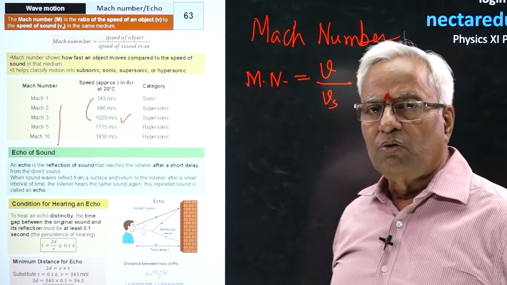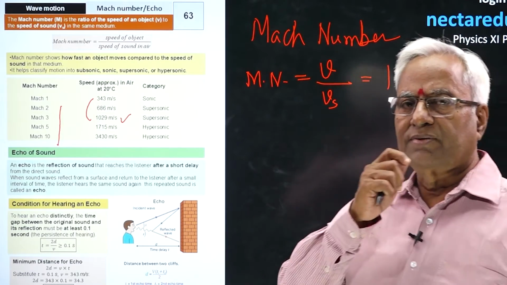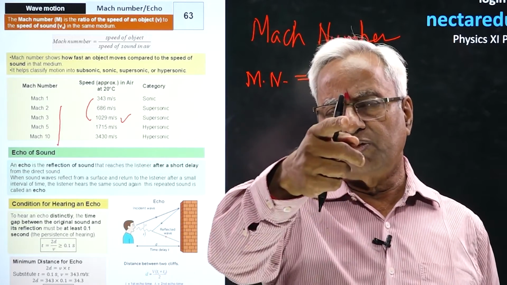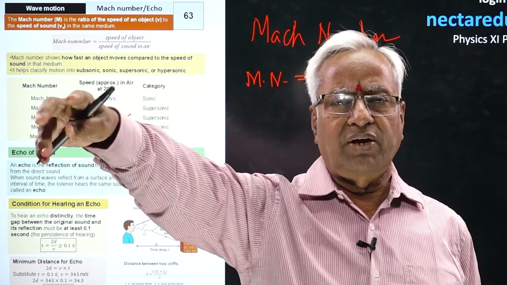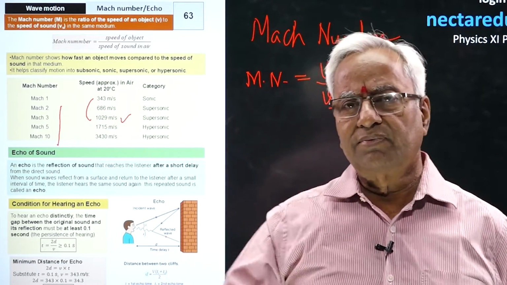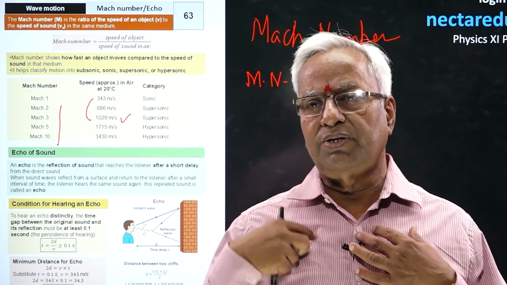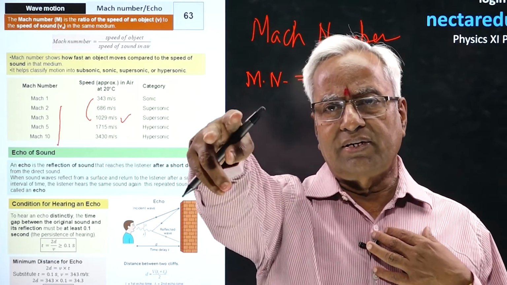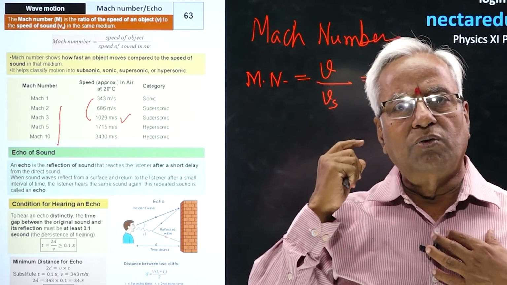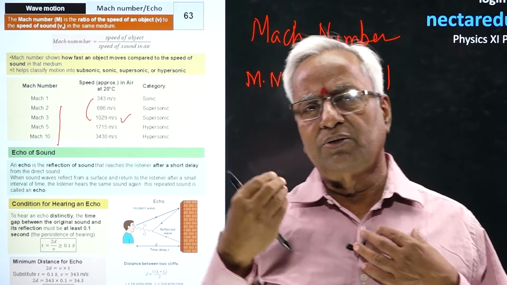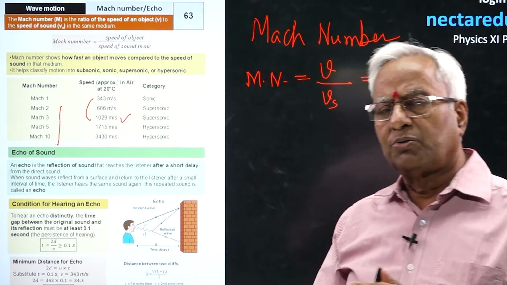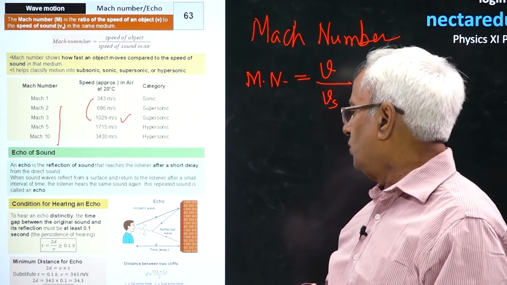Now, what is echo? Echo is the reflecting sound. I am speaking something, and suppose you are standing near a wall. My voice will reach you directly, and if it is reflected from the wall, that will also reach you and me as well. I am the source of sound. I am speaking. The voice goes to the reflector and returns back to my ears. This will be known as echo. Echo means the reflected sound heard by the source himself. If the reflected sound is going back to the source, this will be known as echo.